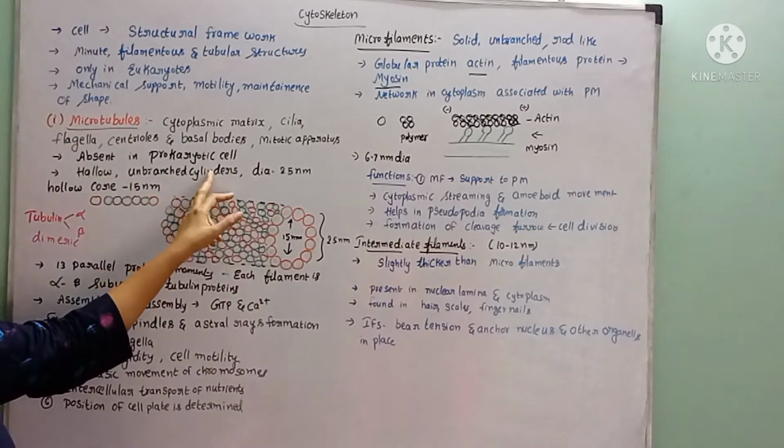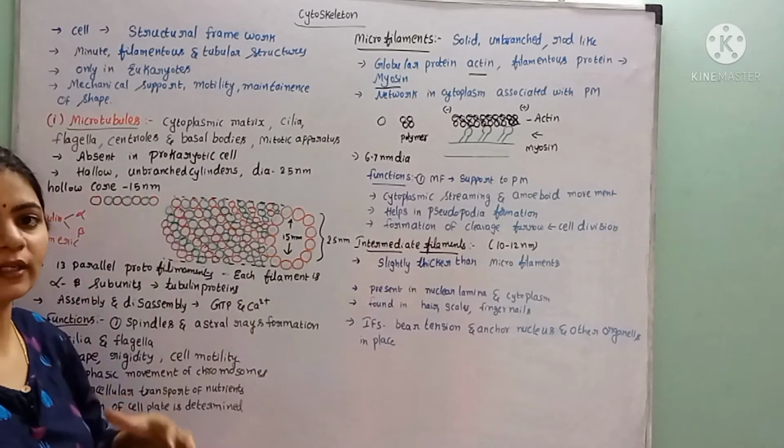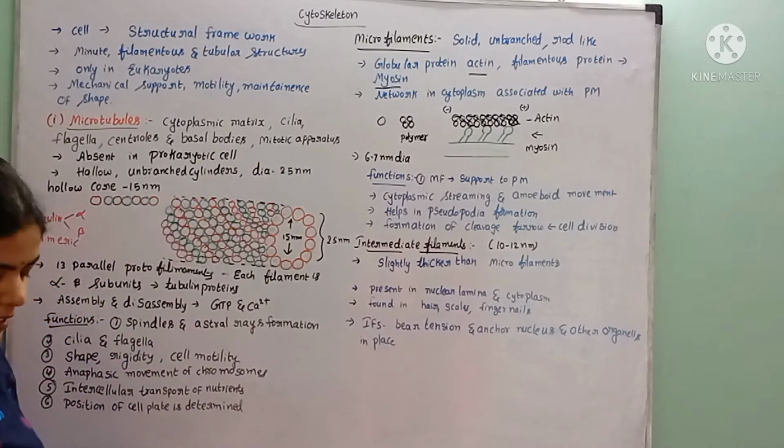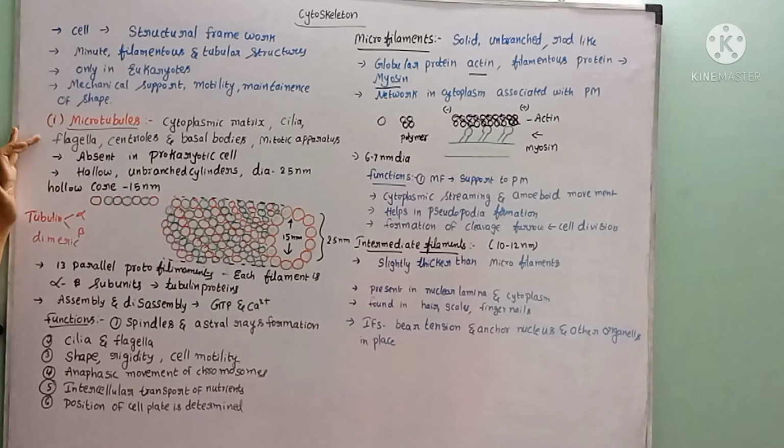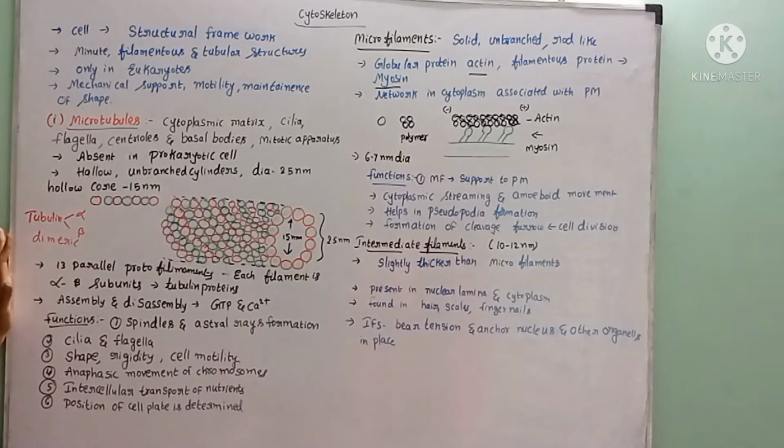These basal bodies are present in the flagella structure, and they help in the mitotic apparatus also. Mitotic apparatus means spindle fibers and astral formation. For that also these microtubules are involved.